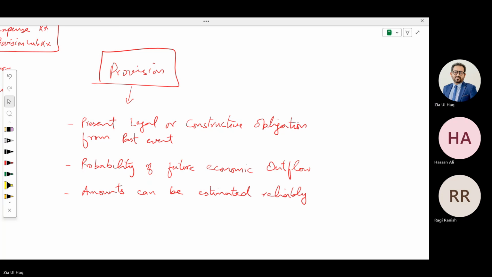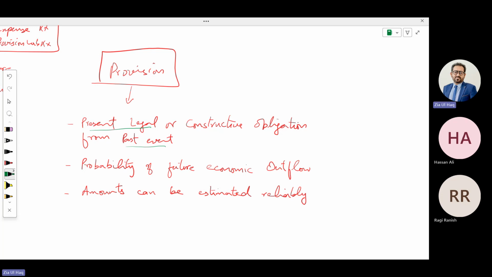What is this? Present legal obligation, meaning through law, true in this case because law protects the employees. Employment law protects the employees against unfair dismissal. If there is a court case and the court has summoned the company, you need to come and provide information regarding this matter. So there is a legal obligation. From past event means the company did something in the past, meaning they dismissed the employee.